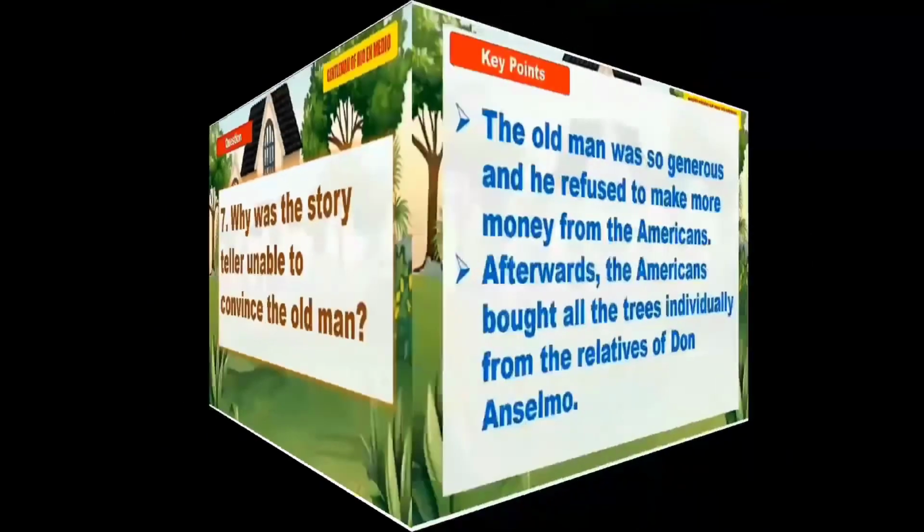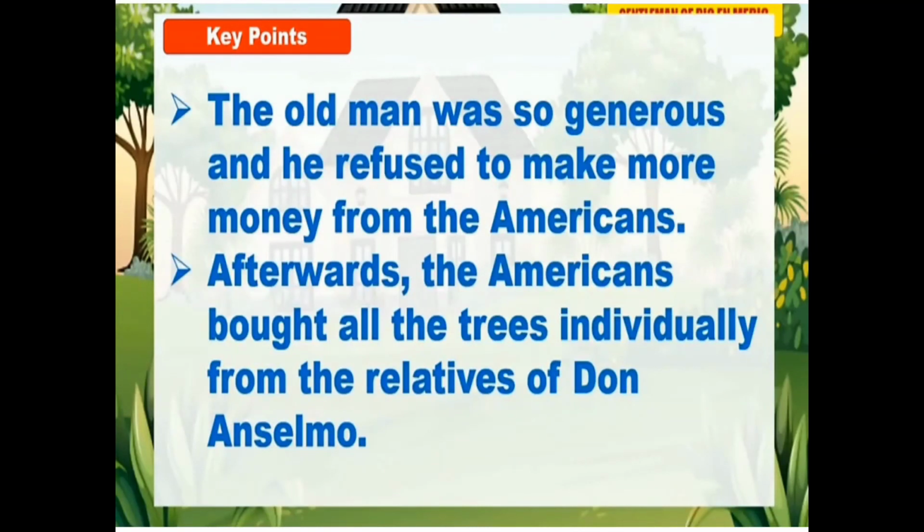The old man was so generous and he refused to make more money from the Americans. He did not want to make money from the Americans. He was so generous, and also he was a man of principles. When Don Anselmo said that he had no right to sell the trees, the Americans decided to buy all the trees individually from the relatives of Don Anselmo.